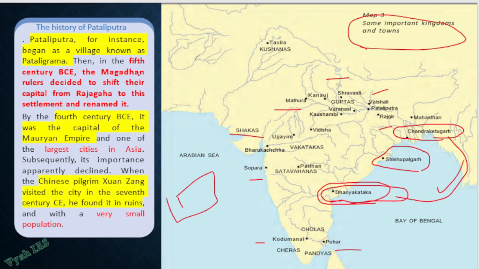Okay. Here they are telling the Patliputra story. I told you Patliputra earlier was called Patli Grama. Then the Magadha people said, okay, first let's make Rajagriha the capital. And then after that, in the 4th century BC, the Mauryan Empire shifted the capital to Patliputra. The Chinese pilgrim Xuanzang, who came around the 7th century AD, said that by the time he came, this town was not at all popular. It was fully in ruin, with a very small population. So you see the timeline evolution. Earlier it was a very flourishing town with a lot of people, but by the 7th century AD, Patliputra lost its significance. After the Gupta dynasty got over, that town lost its significance.